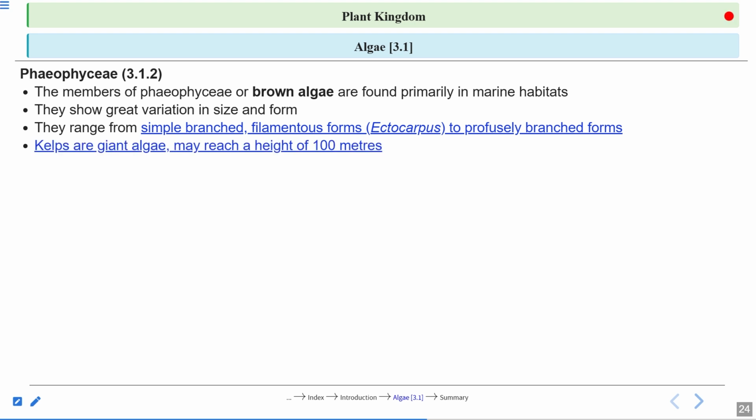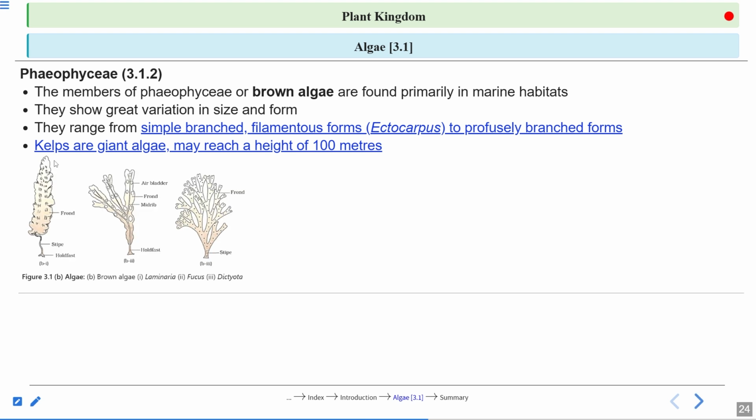Kelps are the giant algae. When you go deep in the sea, you can see the giant algae. They can be 100 meters long. So those are called kelps. And you can see the brown algae Laminaria, Fucus, and Dictyota. These are examples of the brown algae.